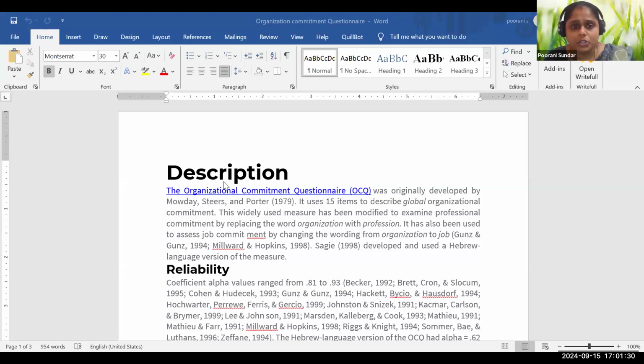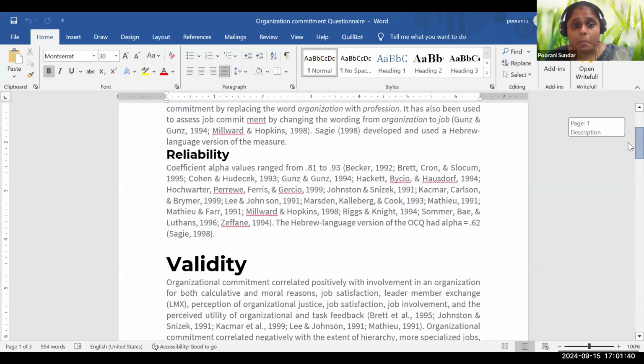This is the organizational commitment scale, a questionnaire developed by Mowday and Steers in 1979. He used 15 items to scale. Before that, he did the reliability and validity for the scale. Its range is around 0.81 to 0.93, so the scale is highly reliable. So I can take up the scale.